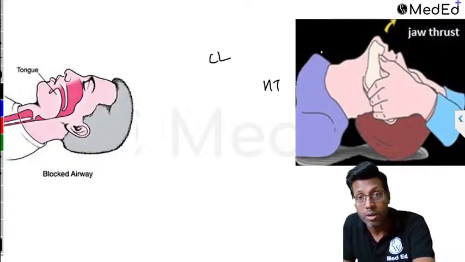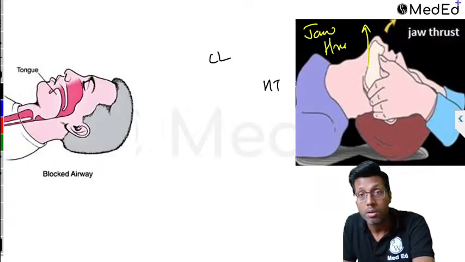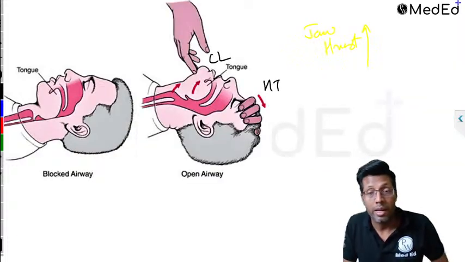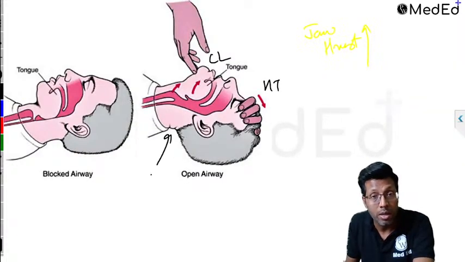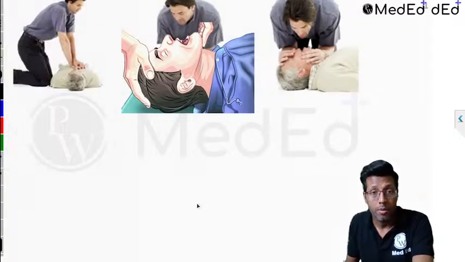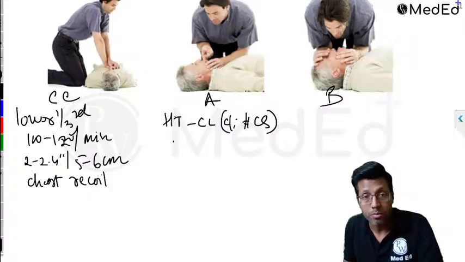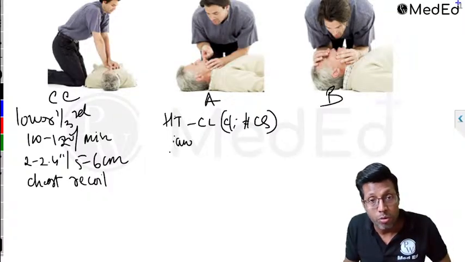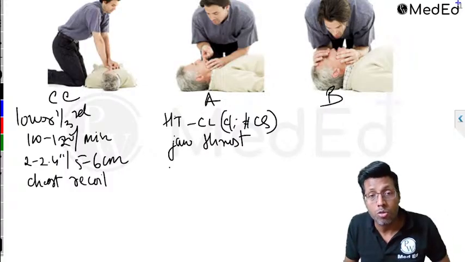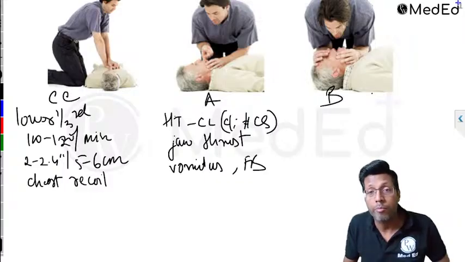The next one which you see over here is what is called jaw thrust, where you lift the jaw up. This is jaw thrust, right? And that is done in fracture cervical spine, because you cannot do head tilt, chin lift if you are suspecting a fracture cervical spine; it is contraindicated. All right. So head tilt, chin lift is contraindicated in fracture cervical spine, and that is where you prefer to use a jaw thrust. Also, if there is vomitus or a foreign body, you need to remove it. Then you give breaths to the patient.